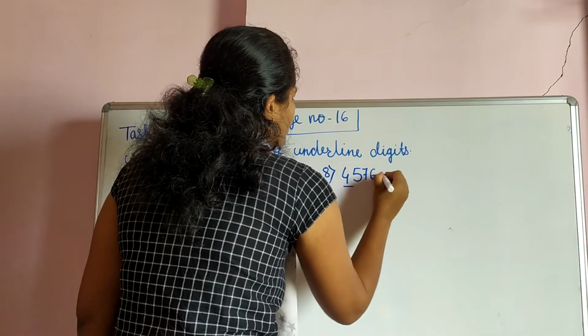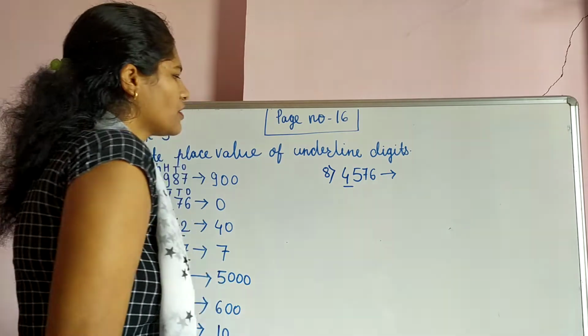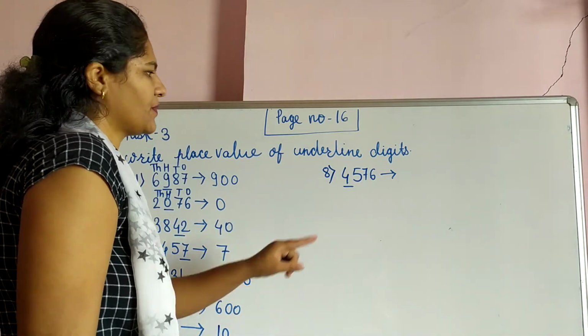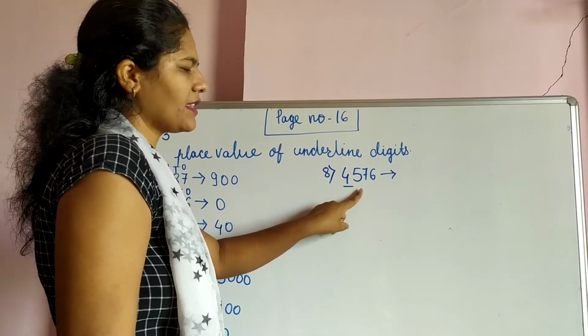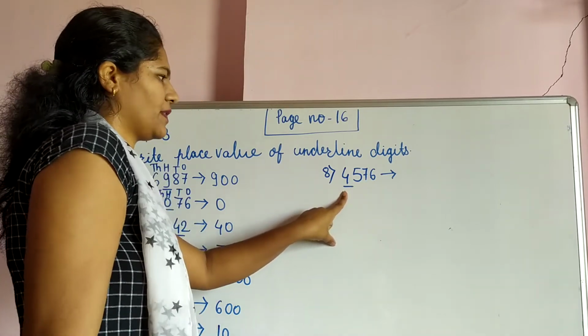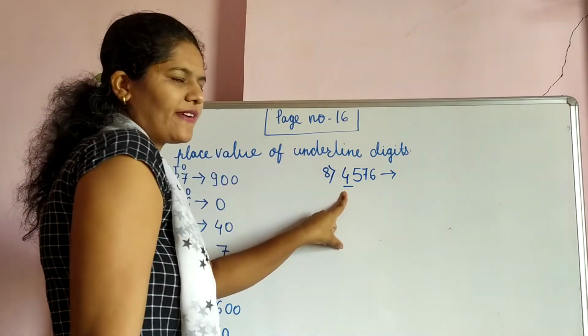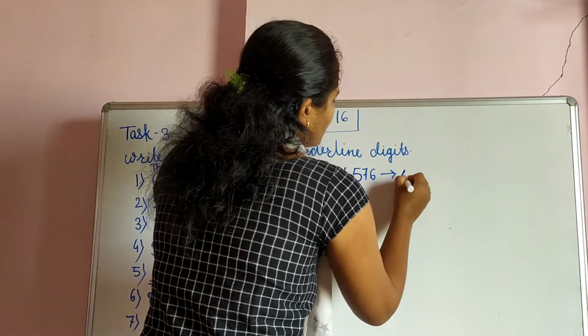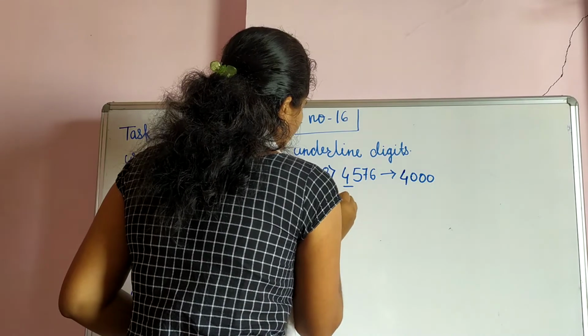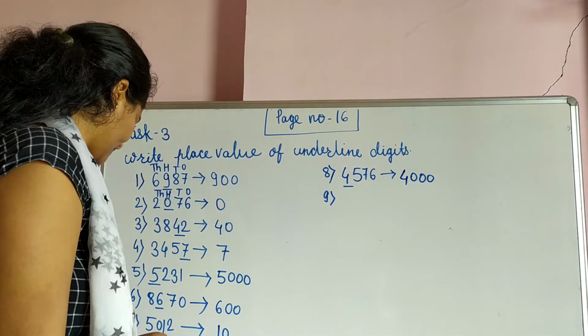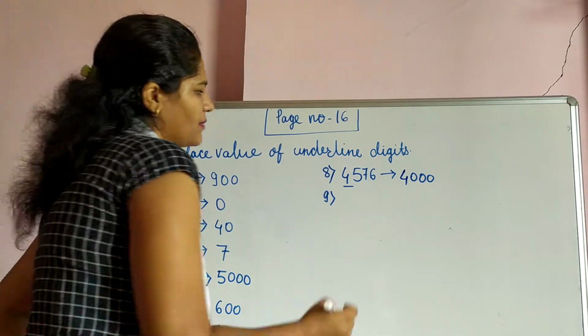4576. 4 is underlined here. So here 4, it is on which place? See, this one is a ones place, tens place, this is a 100 place and this one is a 1000 place. So here place value is 4000. Now we see our next question.